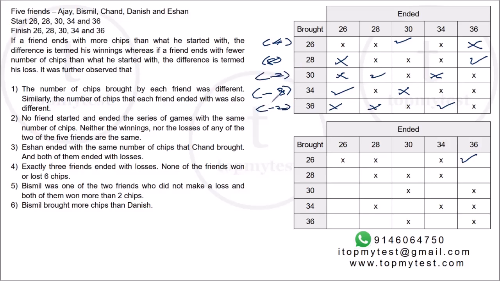Now, two people cannot end up with the same loss. Losses of any of the two friends are not the same, right? So this scenario cannot exist. This is the scenario which works. Let's see what is the case. Right. So 26 ends with 36. So he makes a profit of 10. Right. Which means this does not go out. So the only place for 28 to go is 26. So he makes a loss of minus 2.